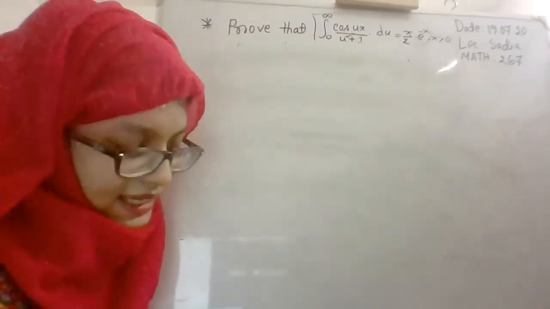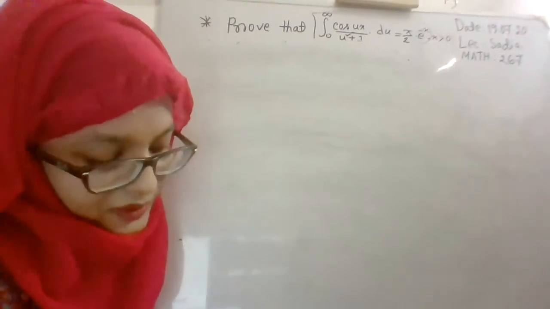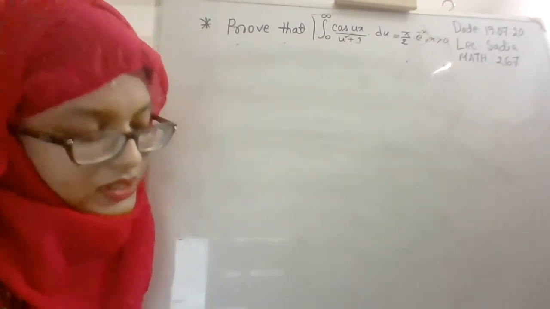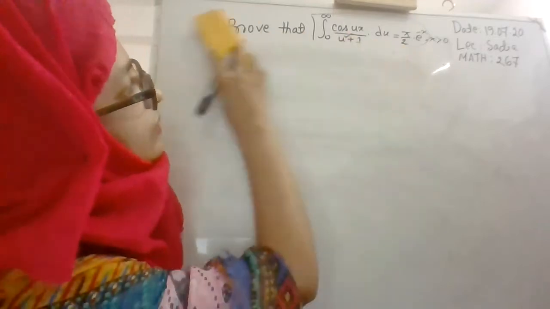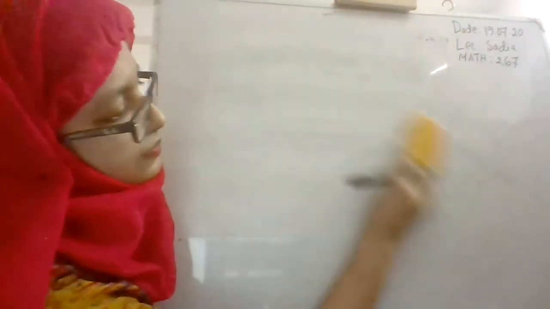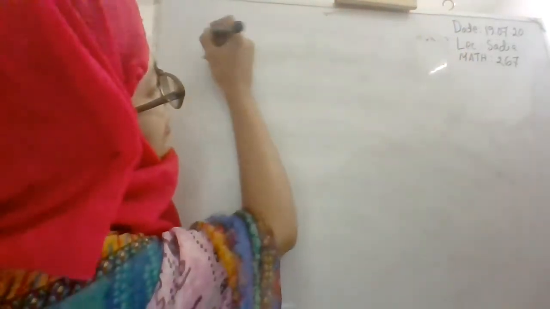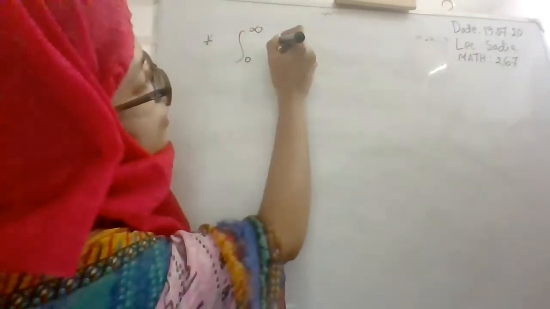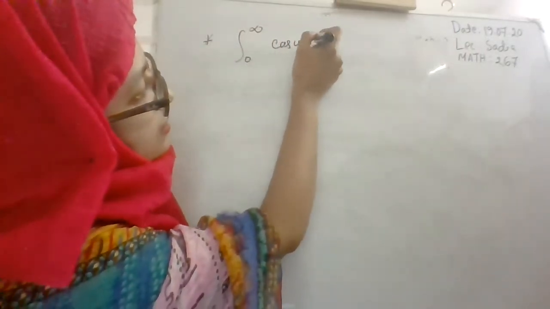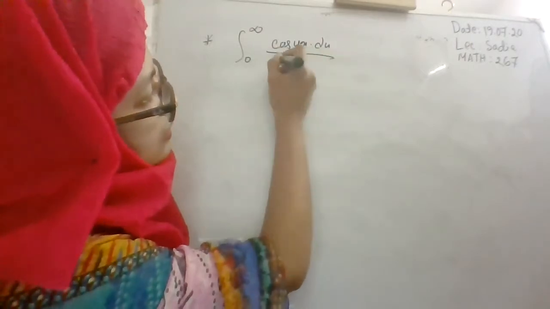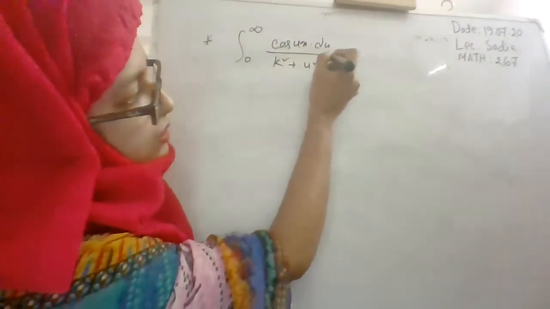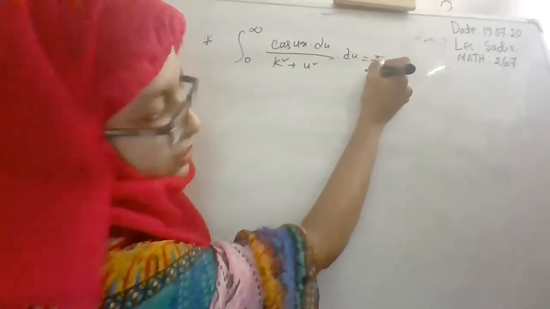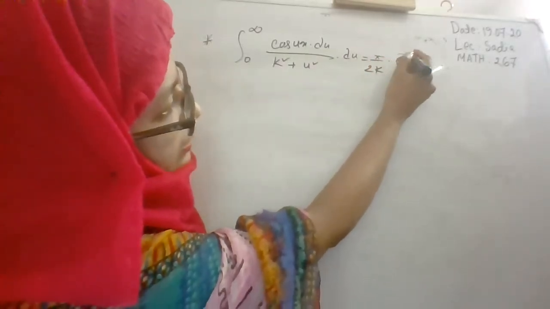One thing is very interesting for these types of maths: the procedure is the same for all of the problems. Suppose there is a proof, integral 0 to infinity cos ux du divided by a square plus u square equals pi by 2k e to the power minus kx.